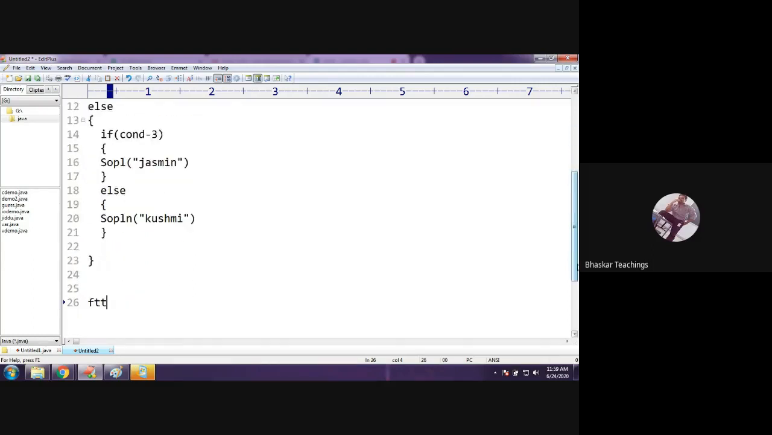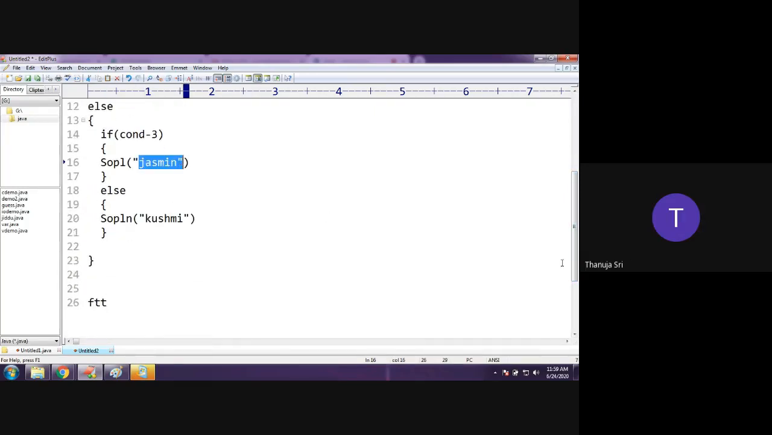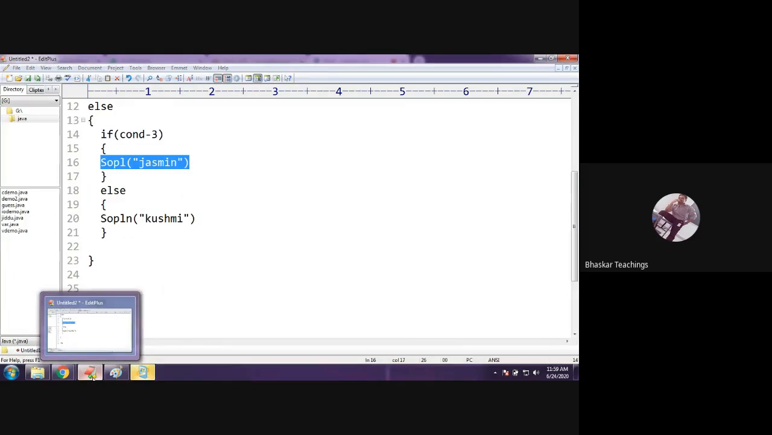False, true, true. Yes, Jasmine will be printed. Because the first is false, it will come to the else body. Here it is checking condition 3. Condition 3 is true. Therefore, of course, the 16th line will be executed. Okay, is that clear? Fine.